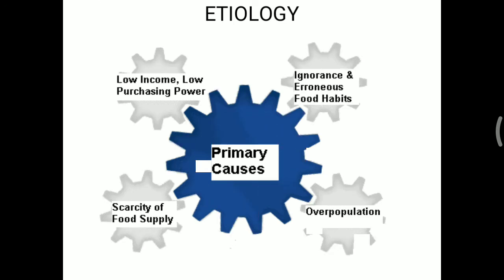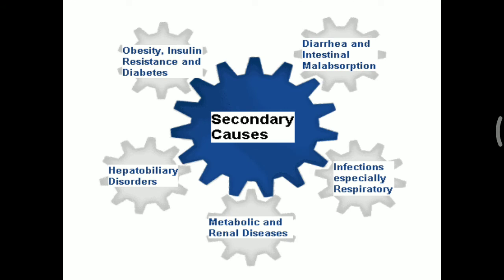Further, some etiology is seen, and the main primary causes are low income, low purchasing power, scarcity of food supply, and overpopulation, which is most common particularly in developing countries, as well as ignorance and erroneous food habits. These are the primary causes of malnutrition. And these can lead to secondary causes like obesity, insulin resistance and diabetes, hepatobiliary disease, metabolic and renal disease, infections, especially respiratory conditions that can lead to pneumonia, diarrhea and intestinal malabsorption. These are the secondary causes which can also lead to malnutrition.